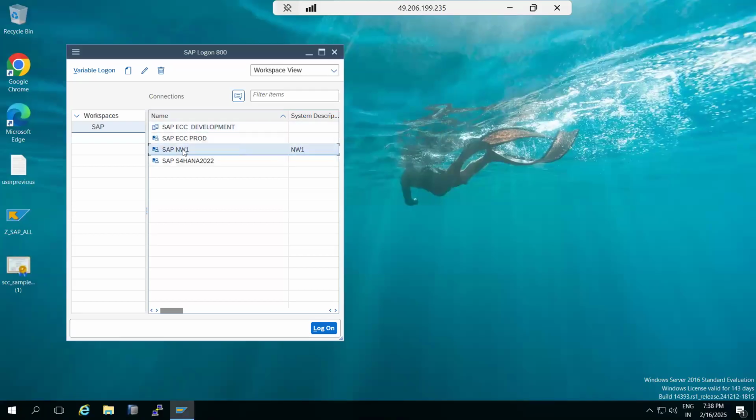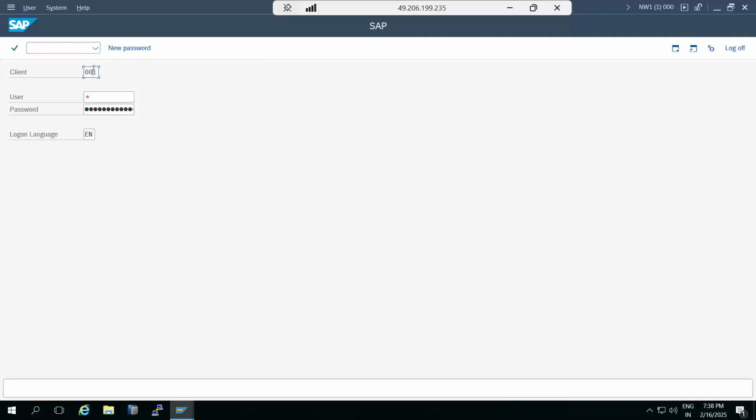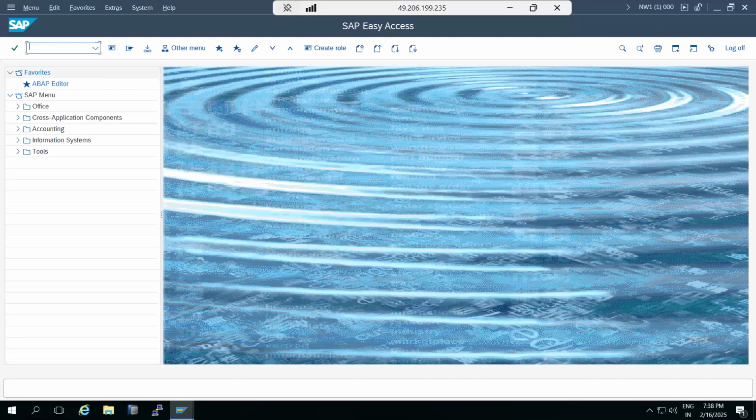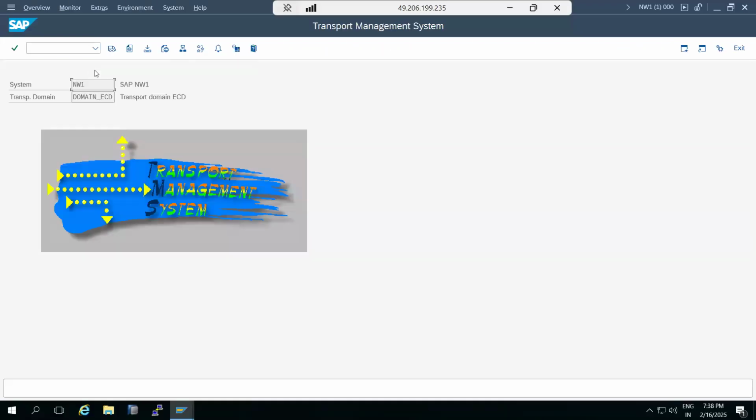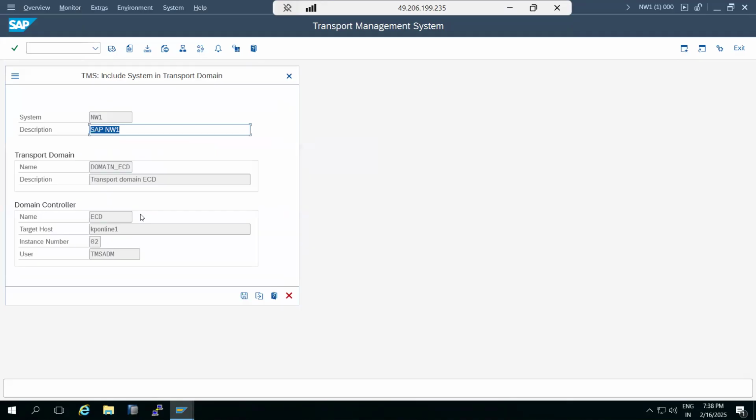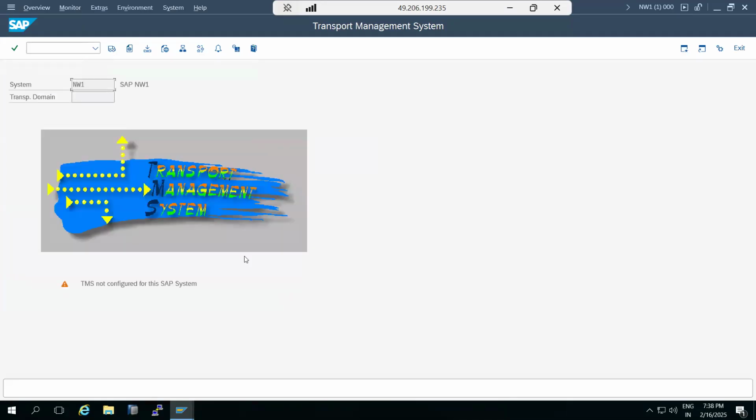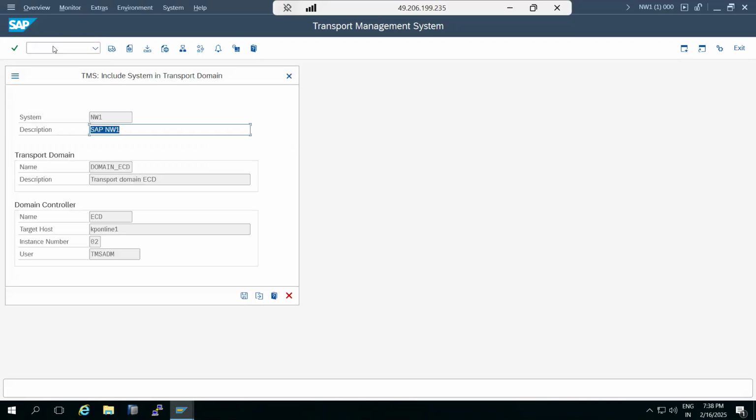Out of these three systems, let's make NW1 the domain controller. In this case, log into the 000 client and go to STMS. Let's delete the configuration first, because it's already there.